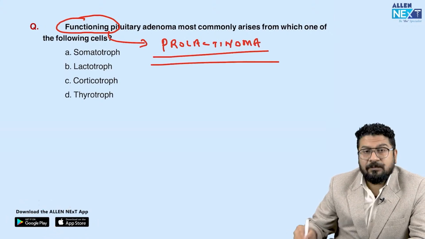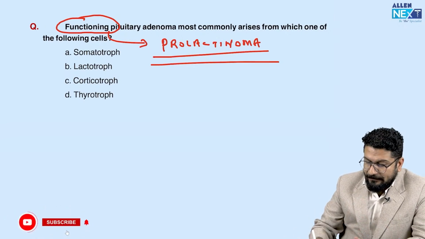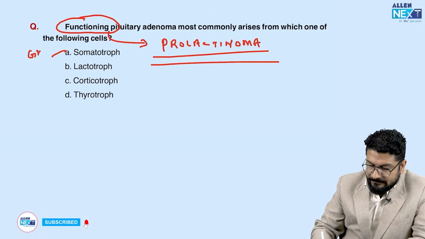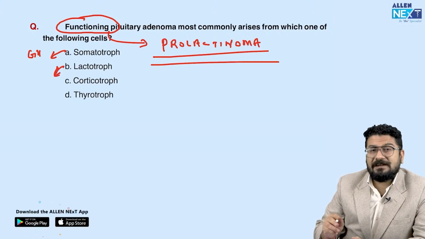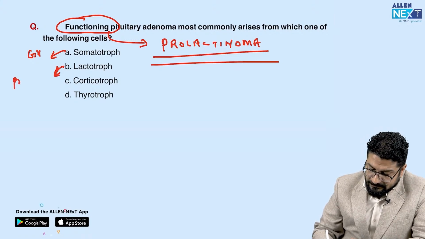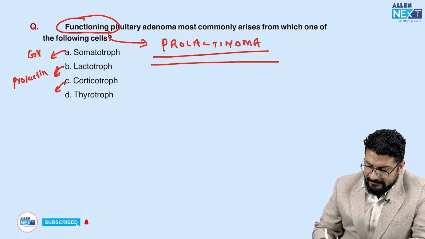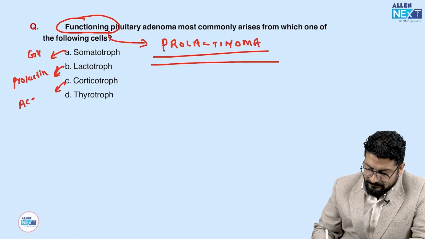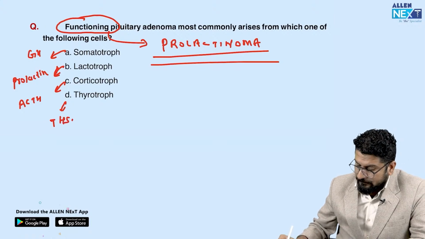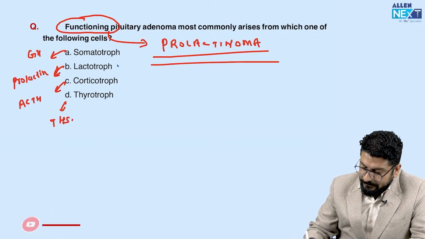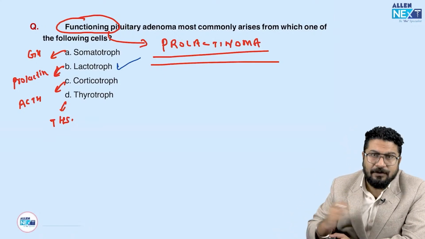So you should know prolactinoma is originating from which type of cells. Somatotrope will release GH, growth hormone. Lactotrope, we also call them lactotrope, or they can use the word mammotrope. These are the ones which will release prolactin. Corticotrope will release ACTH, and thyrotrope will release TSH. So answer for this question will be lactotropic adenoma. Prolactinoma is also called lactotropic or mammotropic adenoma.